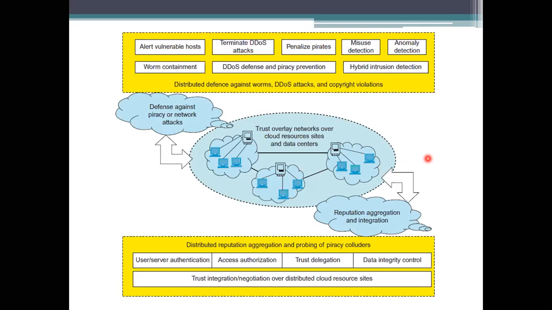The mechanisms we are using all need to be given separately in these SLAs, and we need to make users aware that we are maintaining this trust and the security of the clouds, and that we are giving hyper security for your data or the resources you are sharing with us.